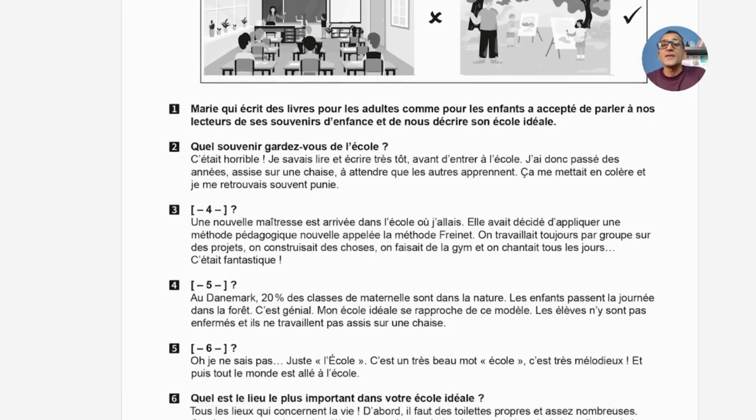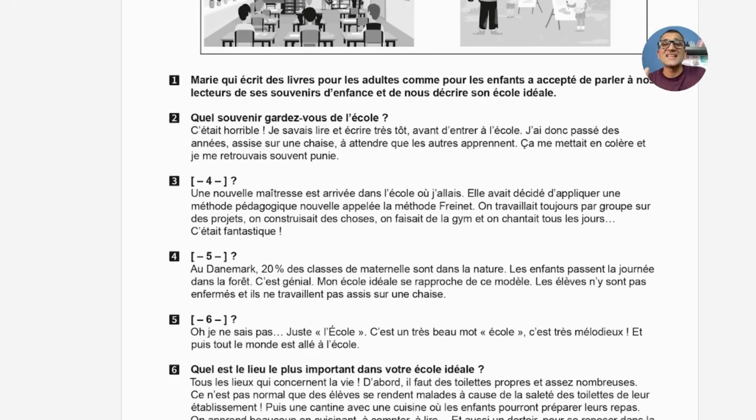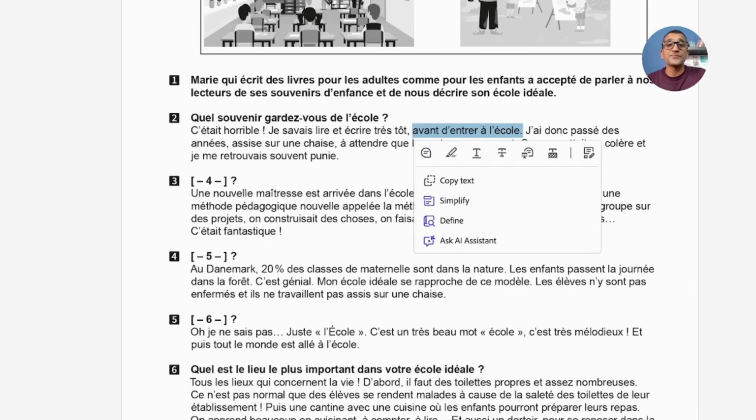There is a question being asked to her, what is the memory you are keeping from the school? It says c'était horrible, it was horrible. Je savais lire, I knew reading and writing very early, avant d'entrer à l'école, before entering the school.